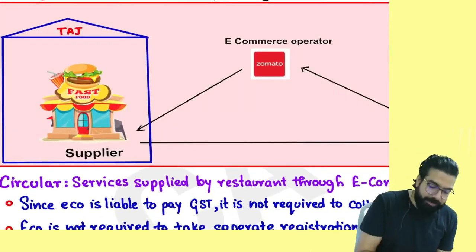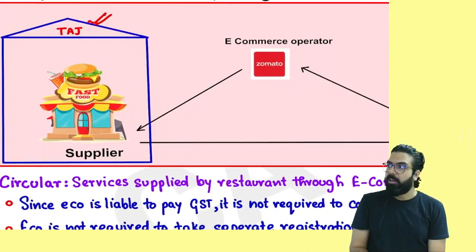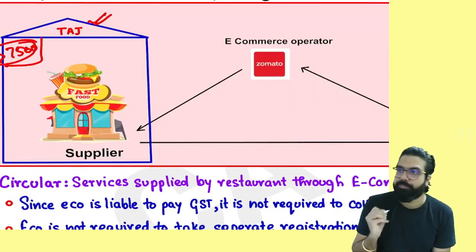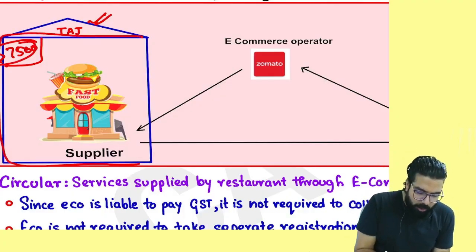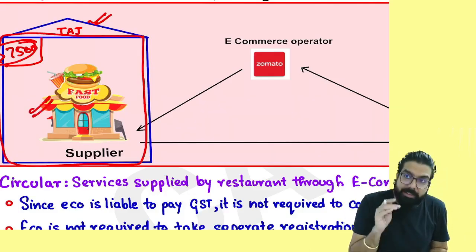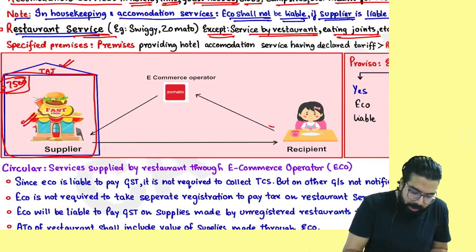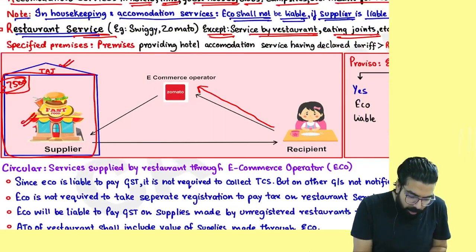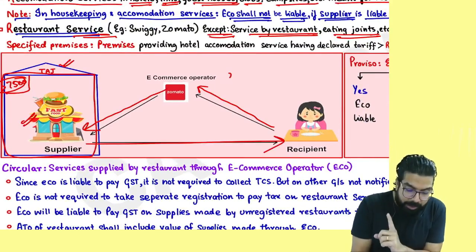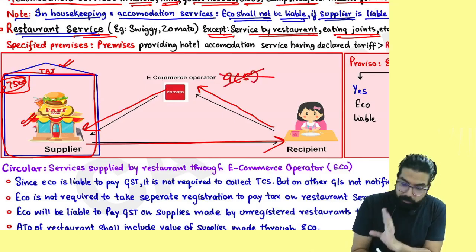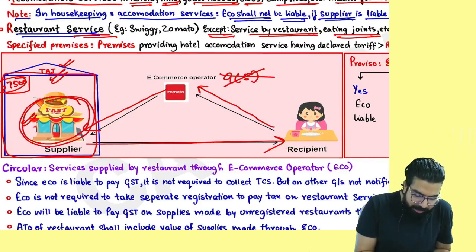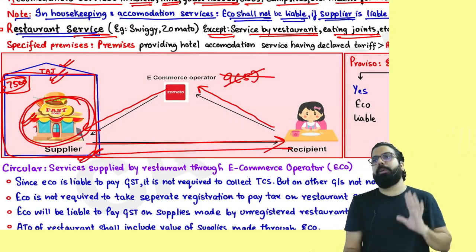Specified premise, supposing this is Taj Hotel. Everyone, this is Taj Hotel. Taj Hotel's room rent per day is more than 7,500. So this Taj Hotel will be known as what, everyone? Specified premise. Now, if your restaurant is inside the Taj premise, supposing one person went to e-commerce, Zomato placed the order to you, and the order went from your restaurant. In this case, remember, e-commerce will not be liable under section number 9(5) because you are located in a specified premise. You will only collect the GST and you will pay the GST to the government.